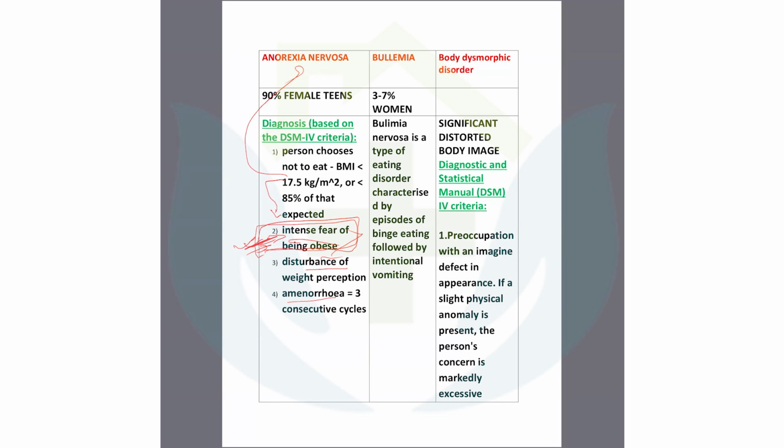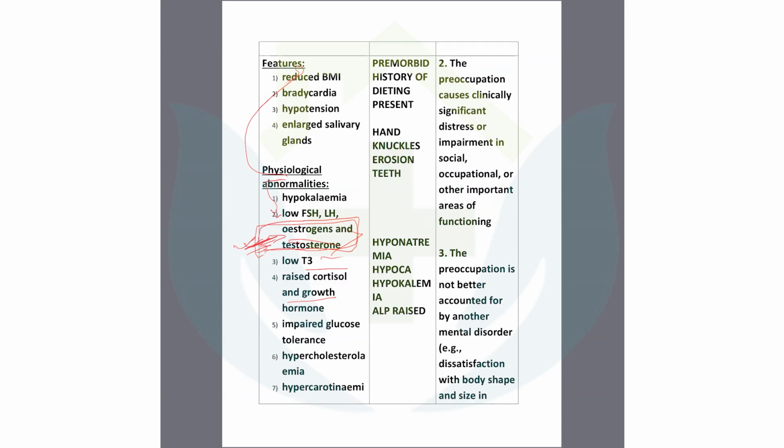Yes, there are some biochemical investigations that can be low and high. I have put it in there. You should just remember these things, which one is lower, which one is higher. As a result of malnutrition, this patient may have abnormality with some hormones also. Hypokalemia, low FSH, LH, estrogen, testosterone, low T3.